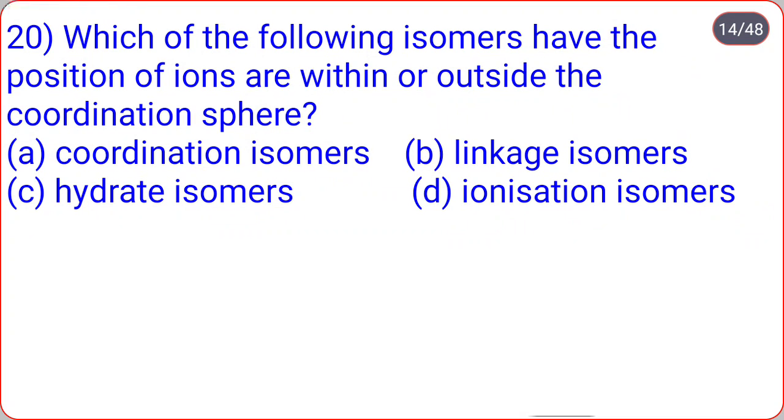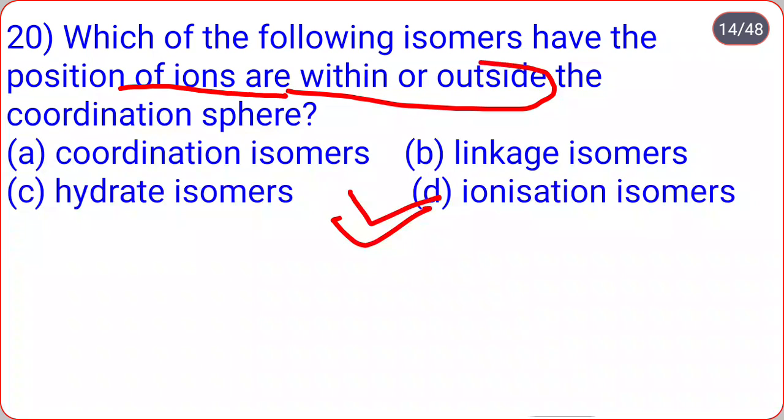Which of the following isomers have the position of ions within or outside the coordination sphere? Coordination isomers, linkage isomers, hydrate isomers, ionization isomers. So ionization isomers have the position of ions within or outside the coordination sphere.